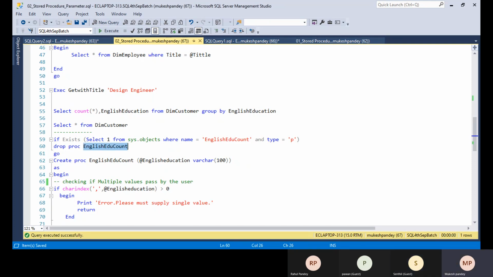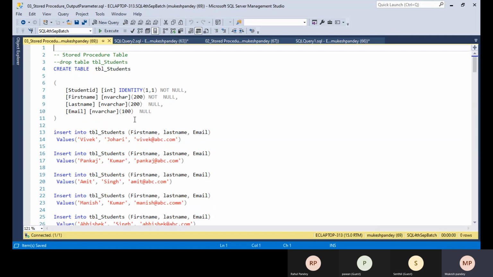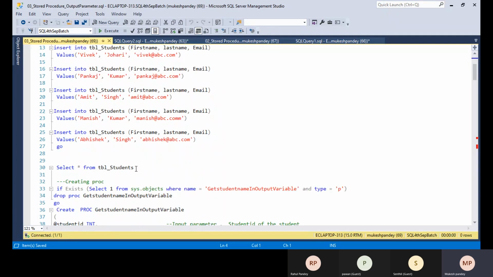Okay. The next topic is that stored procedures also have input parameters and output parameters. 90 to 95% of the time we only use input parameters, but from an interview point of view, sometimes they will also ask about output parameter stored procedures. So let me create one table, the DimStudent table.